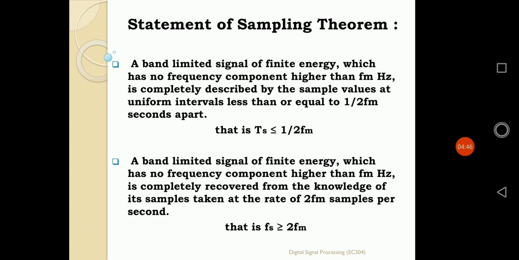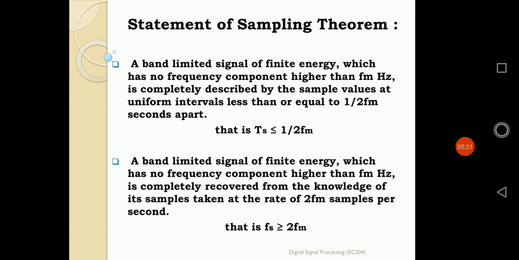Consideration is that a band limited signal of finite energy. Whenever a signal is to be converted into a discrete time signal, the signal should be a band limited signal. That means its maximum value of frequency and minimum value of frequency should be fixed. Minimum value of frequency may be 0 hertz, but maximum frequency should be maintained very clearly. That means depending upon the maximum frequency component of that continuous time signal, it totally depends on this sampling theorem.